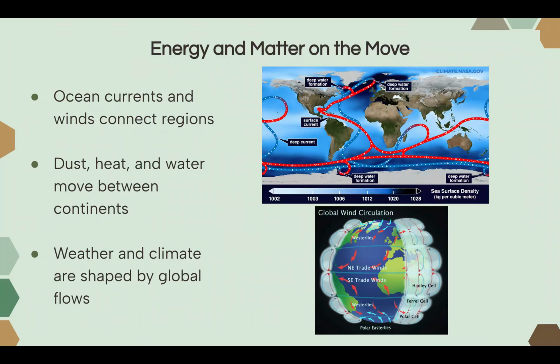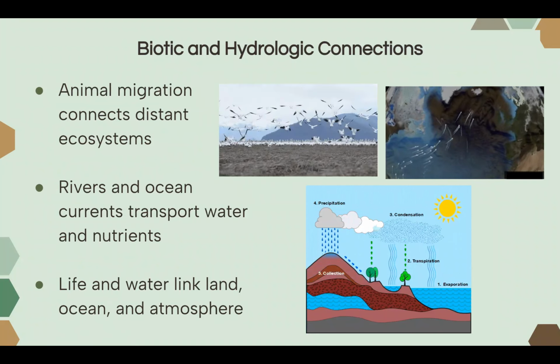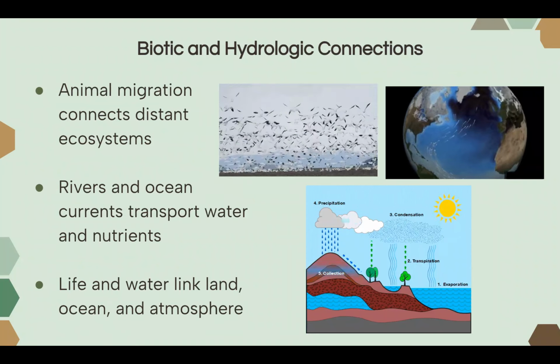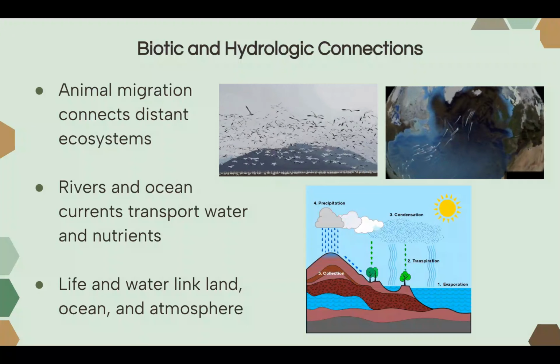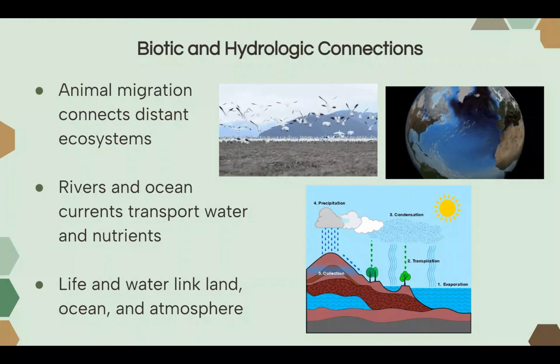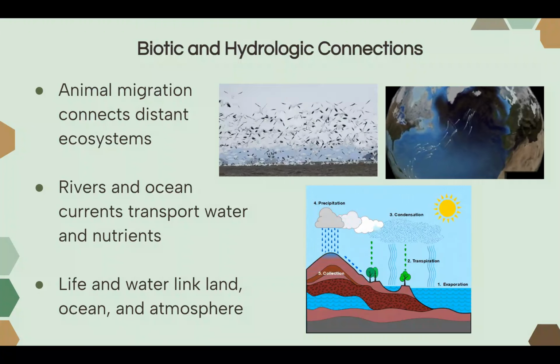Energy and matter move throughout the globe through our ocean currents and our global wind belts. Dust, heat, and water move between continents through our water and our wind currents. Weather and climate are shaped by global flows of these ocean and wind currents and help connect the regions of the Earth systems globally. There are also connections between biotic and hydrologic parts of the Earth system, meaning the life of the Earth system as well as our water.